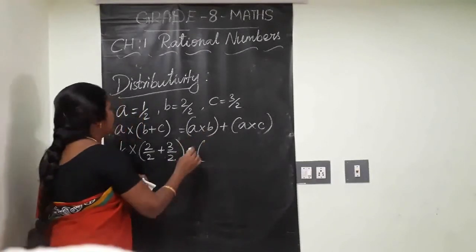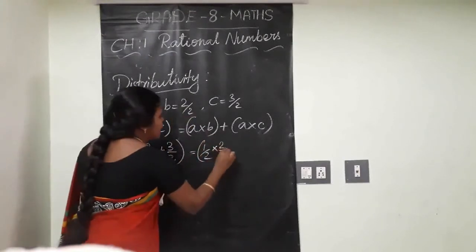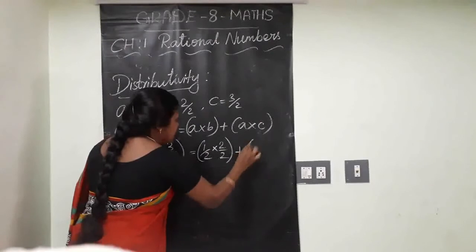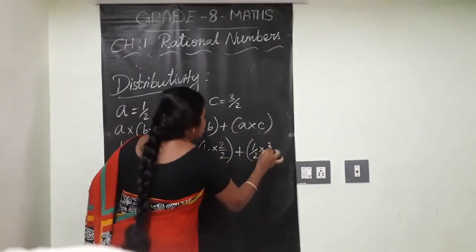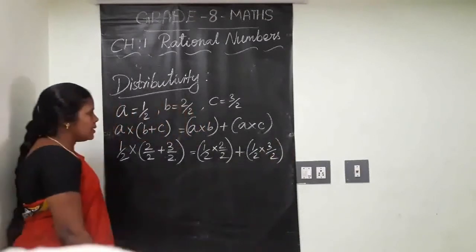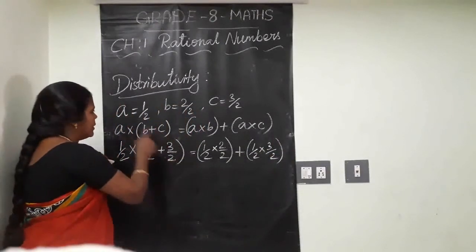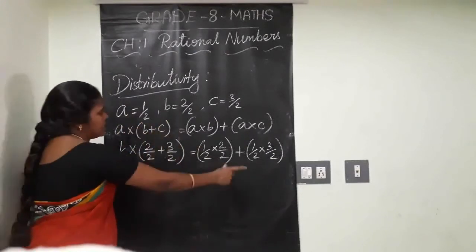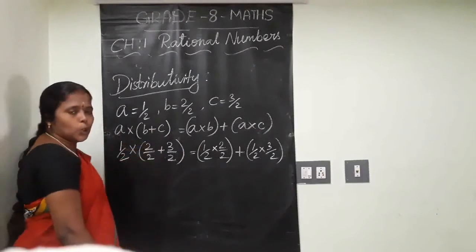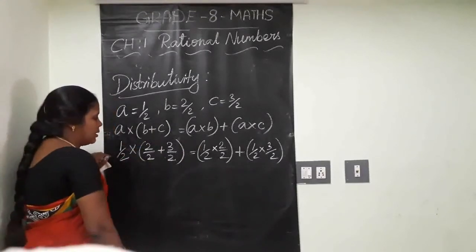A into B, 1 by 2 into 2 by 2, plus A into C, 1 by 2 into 3 by 2. Clear? A into (B plus C) is equal to A into B plus A into C. This A is common for both inner parts. Check whether the answers are coming equally or not on both sides.